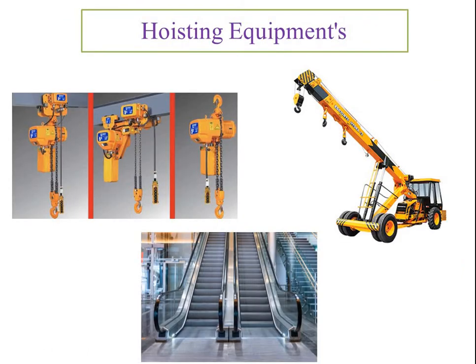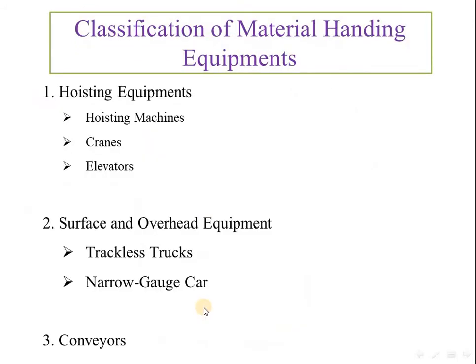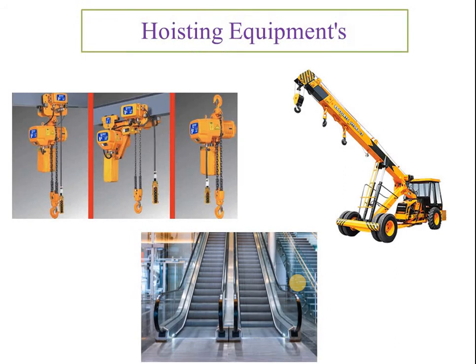That is our target when we talk about the hoisting equipments. So see here, these are the hoisting equipments. This is the hoisting machine. These are your cranes and these are your elevators. Next is the surface and overhead equipments. In this generally tractorless trucks and narrow gauge cars. We also see these are very popular in the industry when we talk about the overhead equipments. Next is the conveyors. Conveyors we already see in many industries, generally in the assembly lines or in the paint shops. Let us see.